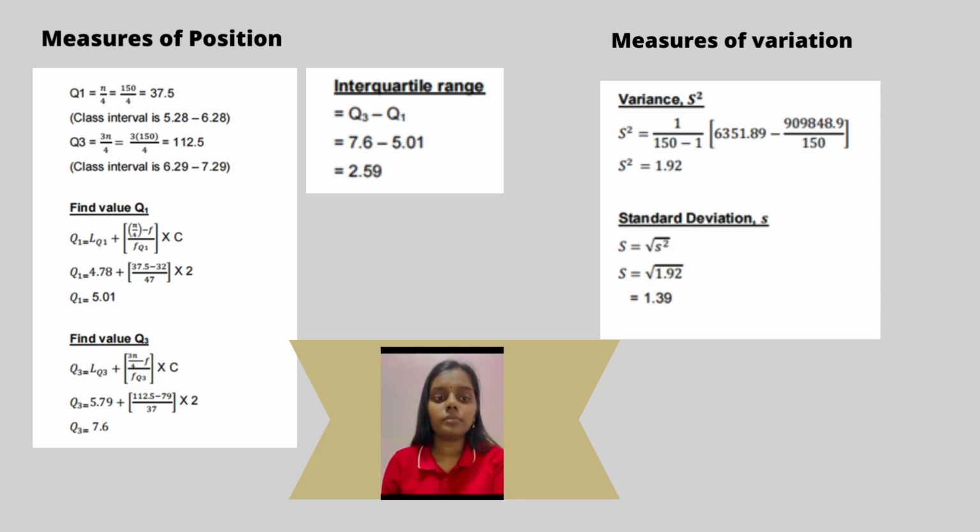So the last one is measure of variance. The equation for variance is s squared equals 1.92. Standard deviation is s equals the square root of 1.92, which equals 1.39.